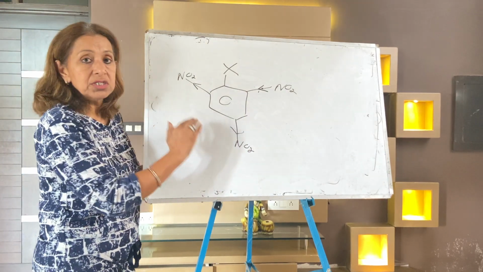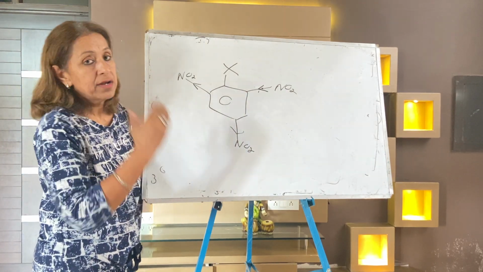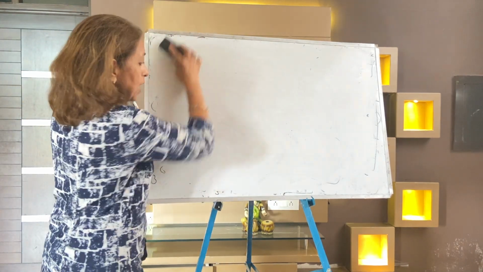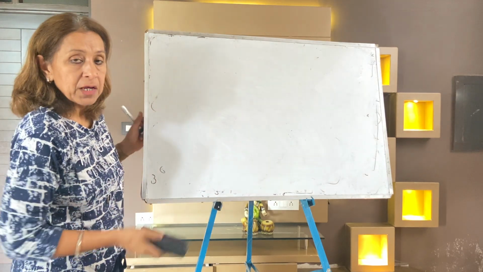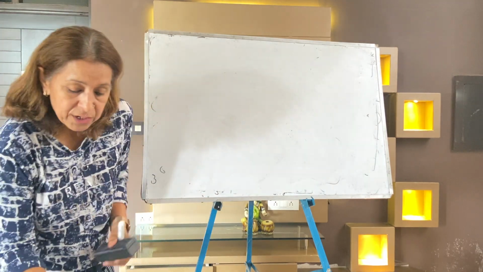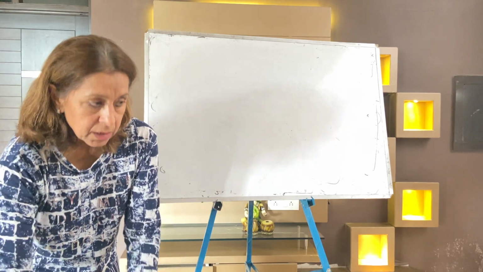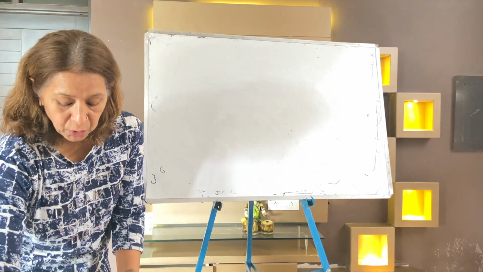Now I'm taking questions related with SN1 and SN2 topic. Write down MCQ questions. After doing these questions, the topic will get more clear. Write down the question first I am taking. Question number 1, which is more reactive?